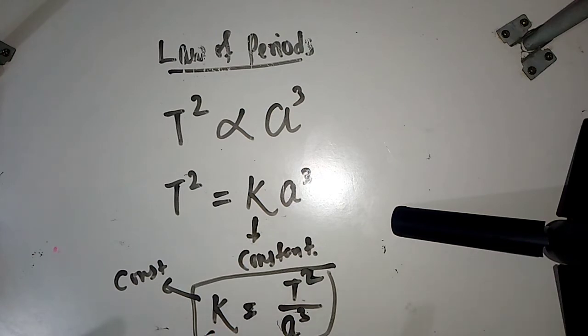It will not change whether you are taking Mars as a planet, Earth as a planet, or Mercury as a planet.